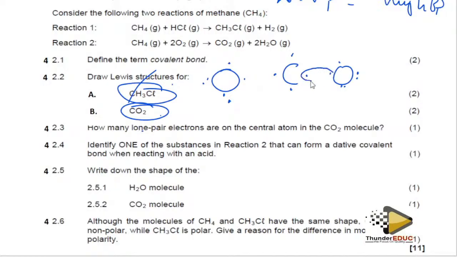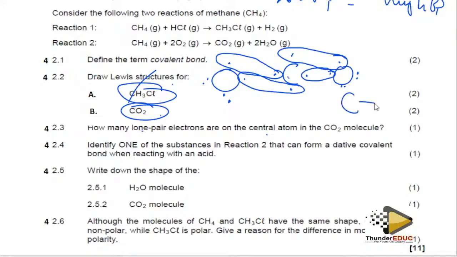This is going to combine with that to form a bond, and the same for the others, forming four bonds in total. So this is the central atom. Did they say the central atom? It means that carbon is left with 2 bonds on each side, and then 2 lone pairs on each oxygen. Carbon doesn't have any lone pair. So the answer here is going to become 0.